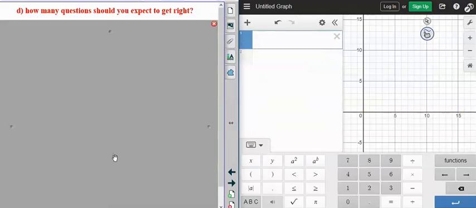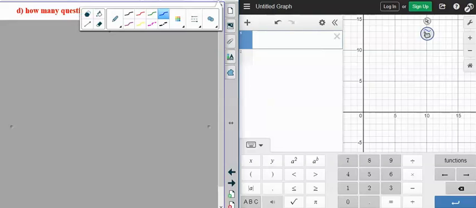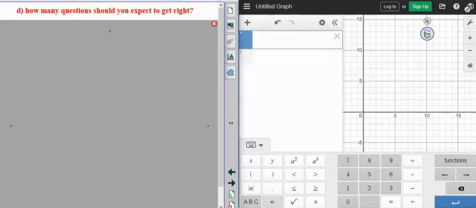All right, so guys, we made it to the end. It's the last one. We say, how many questions should you expect to get right? And something should have went off in your head. You should have seen the word expect. That should have popped up in your head and you should have thought, oh my gosh, expected value. Is that what we're supposed to do?